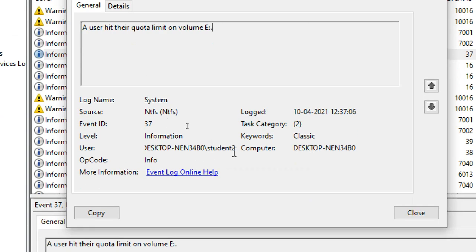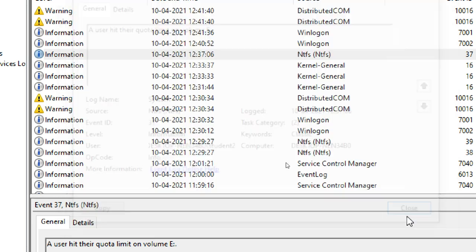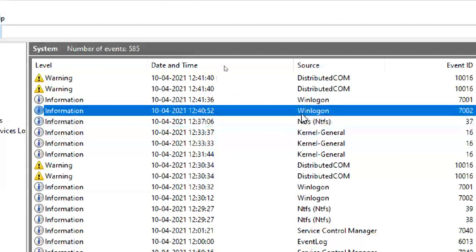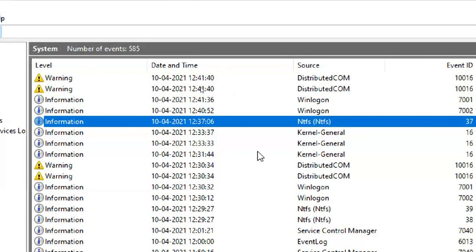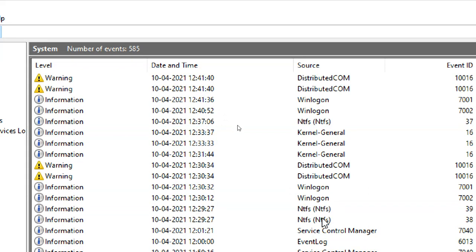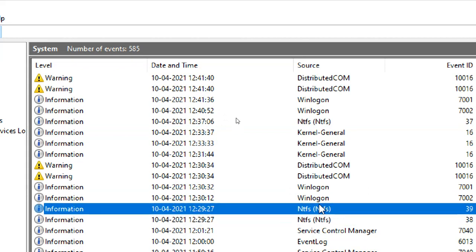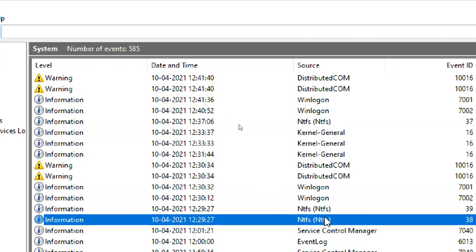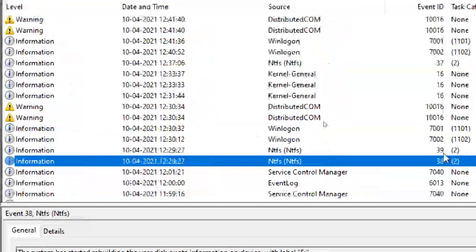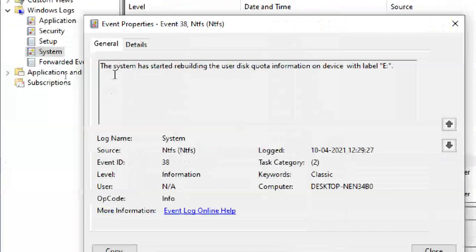So we'll understand whether the user has completed their quota or not. Warning levels we are able to see. It's not showing as a warning here, but as information. So we created a quota here. That is the quota created event. Two event numbers are there, 38 and 39. What is 38? What is 39?